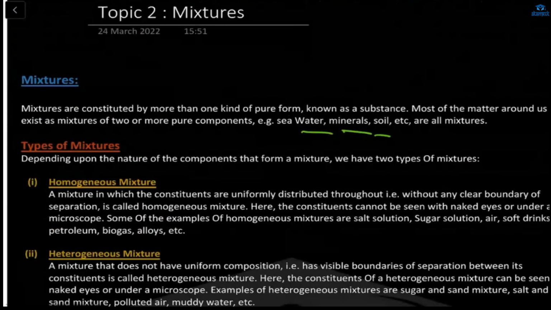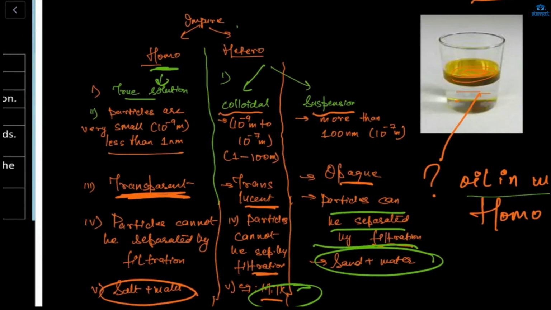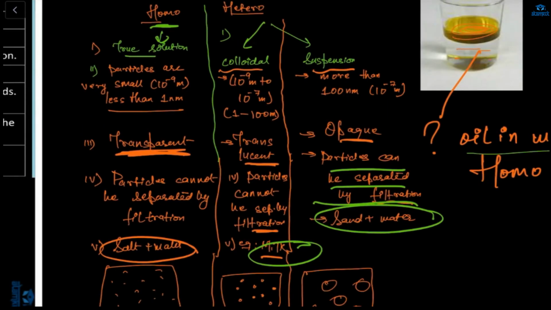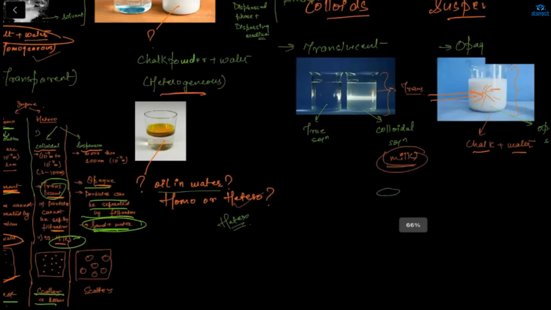And here in the mixture we have discussed one is homo, another one is hetero, and hetero is again divided into two parts: colloidal solution and the suspension. Colloidal solution is translucent. This one is opaque, and my true solution is transparent. And this homo is what? Particles cannot be separated by filtration, like salt plus water. Colloidal milk also cannot be separated by filtration, and here sand plus water can be easily separated by filtration.